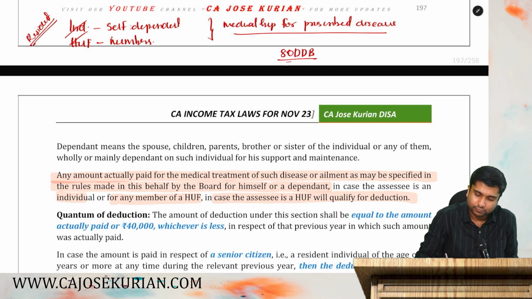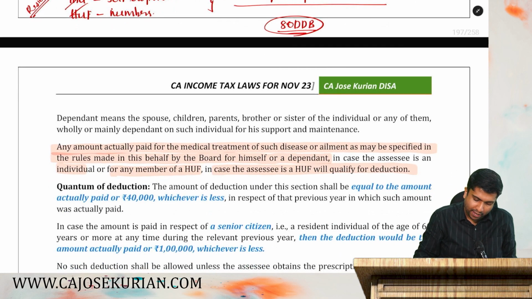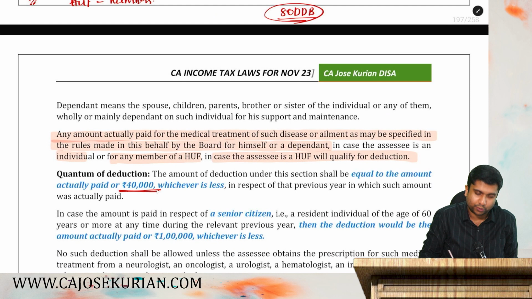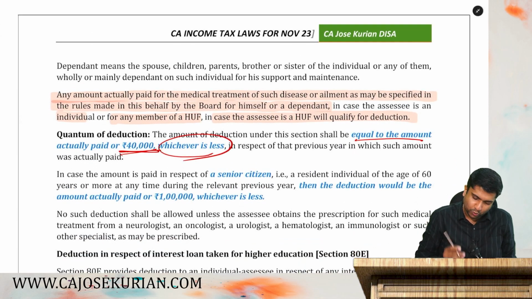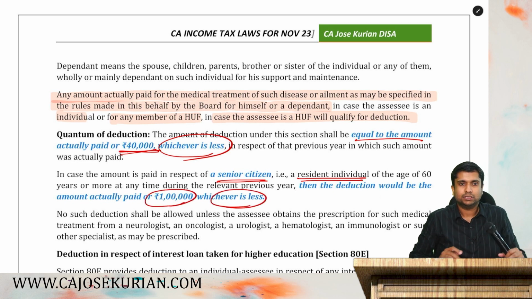80DDB. Are you all here? How much is the deduction? The department says the maximum deduction shall be 40,000 rupees. That simply means actual expenditure or 40,000 rupees, whichever is lower. Say you are a senior citizen as well as a resident, then your deduction shall be actual expenditure or 1 lakh, whichever is lower. Are you all with me?